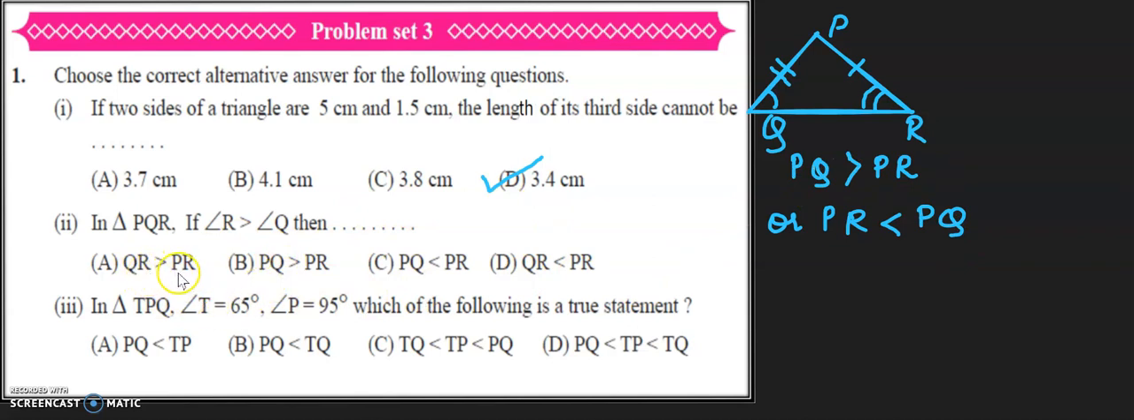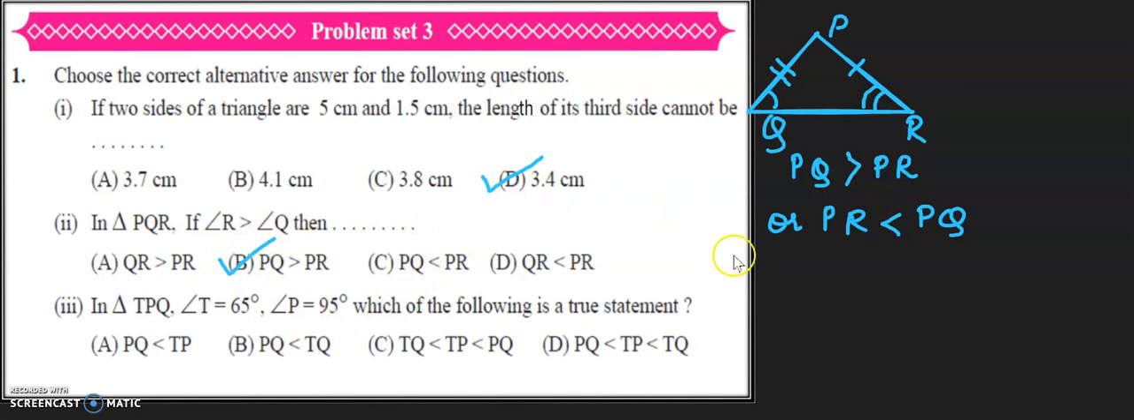QR greater than PR. We don't know the relation between QR and PR, as we don't know the relation between the side QR and the angle opposite to it, that is angle P. So this option we can't take. What about PQ greater than PR? Yes, we are having this. So this is the correct option.